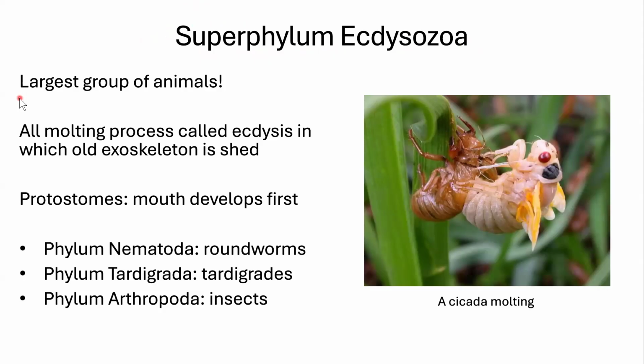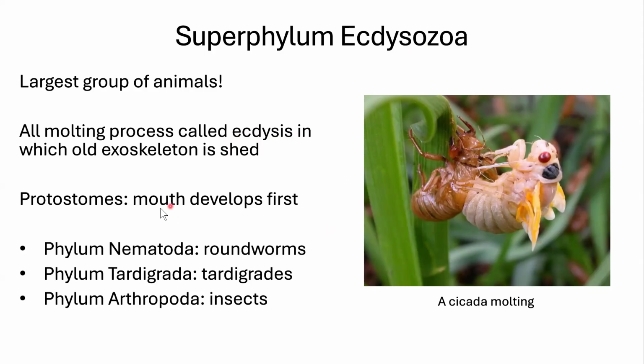Sound confident when you say it. All of these animals together create the largest group of animals. This is going to include our bugs. So that's like the most popular type of animal on Earth. And all of these animals go through a molting process where they shed an exoskeleton, and this is called ecdysis. I often like to go backwards when I'm having trouble pronouncing words. So sis, di, ecdysis. That helps me. But it's also okay to struggle with the vocab because these are huge, weird Latin words.